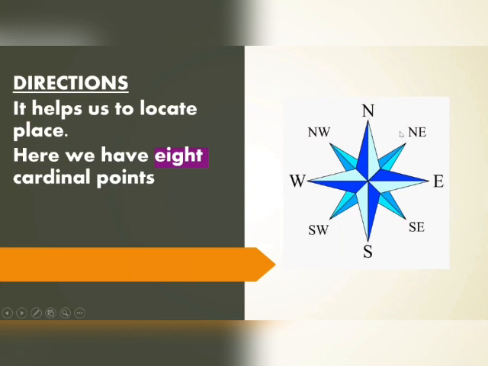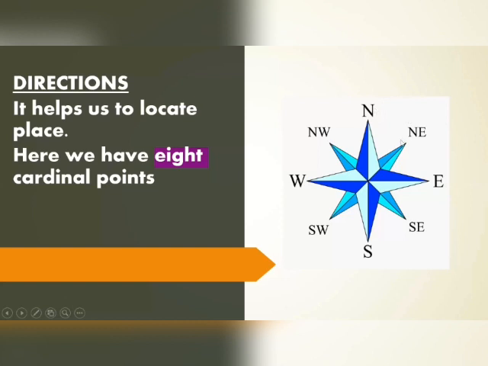In between north and east, it is known as northeast. In between south and east, it is known as what? Southeast. In between south and west, it is known as what? Southwest. In between north and west, it is known as what? Northwest direction. So four major directions and four intermediate directions are very important. And usually in answer keys you can see the degrees also, but directions are very important.